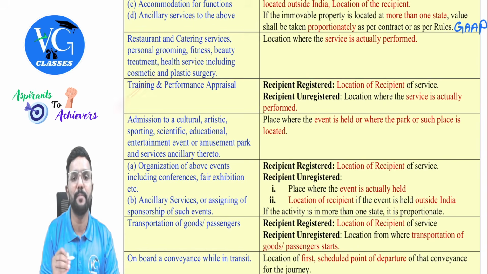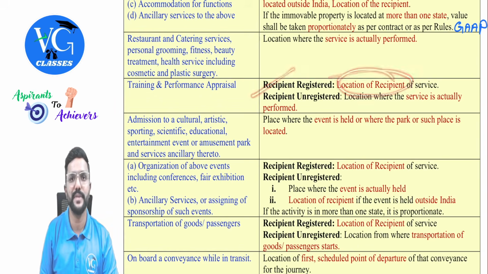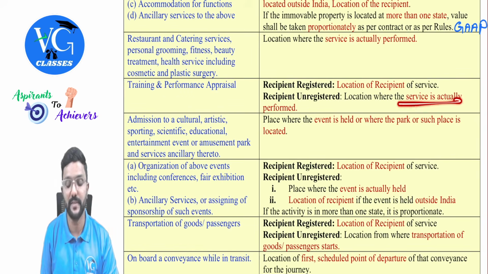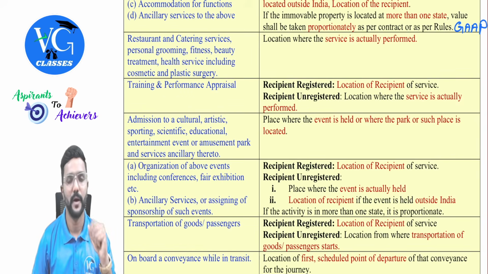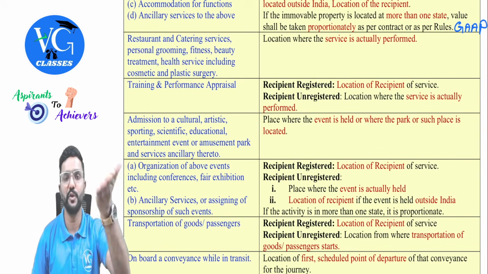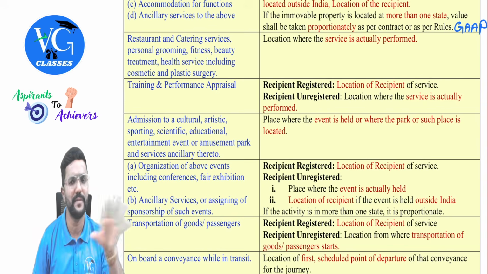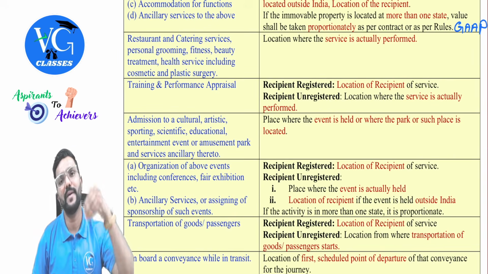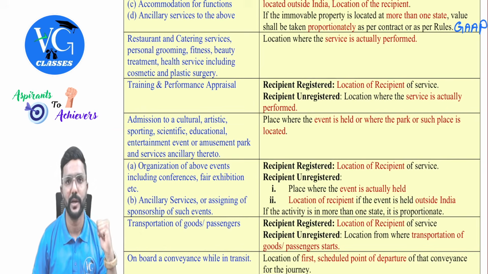Next, training and performance appraisal. If recipient is registered, location of recipient. If the recipient is not registered, then location where the service is actually performed. Okay, let me give an example. Assume you appointed me to give training to your employees about income tax or even GST. So I am providing training, and the training is provided in your office, assume in Rajasthan. So service is actually performed in Rajasthan.